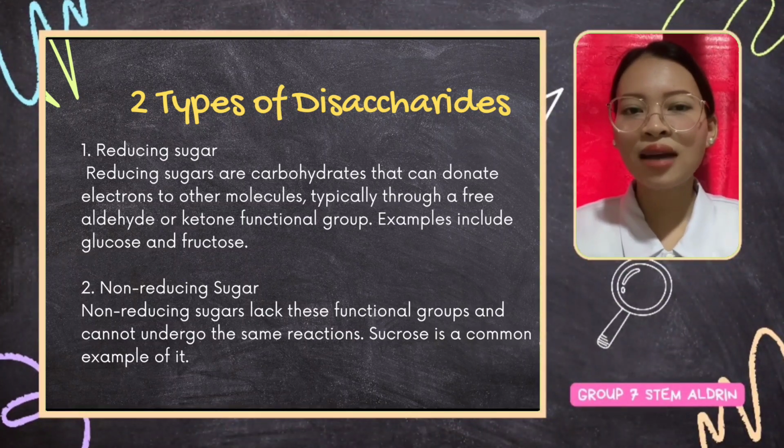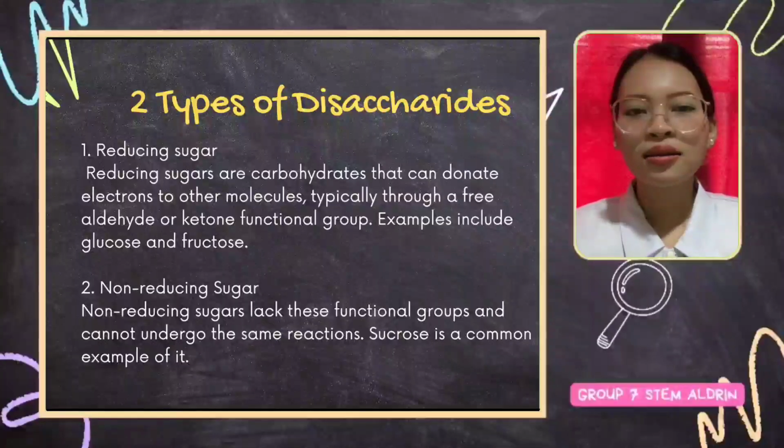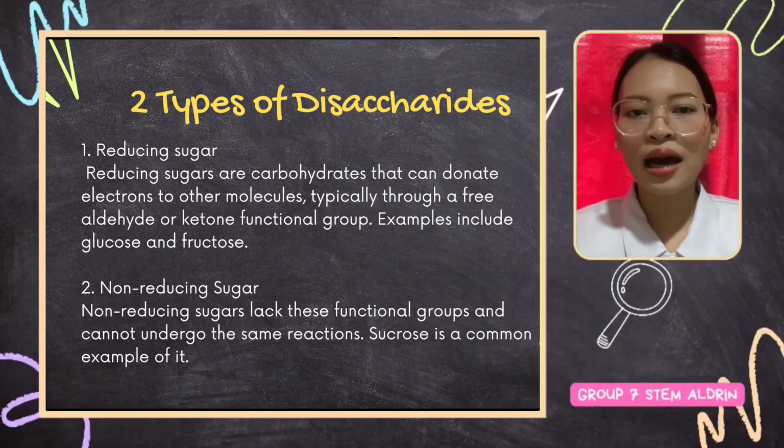Next are the three examples of disaccharides. Some common examples of disaccharides are first, sucrose or table sugar. It is found in fruits, vegetables, and processed foods. So sucrose is composed of glucose and fructose molecules. It is commonly found in fruits and vegetables, providing a natural sweet taste.